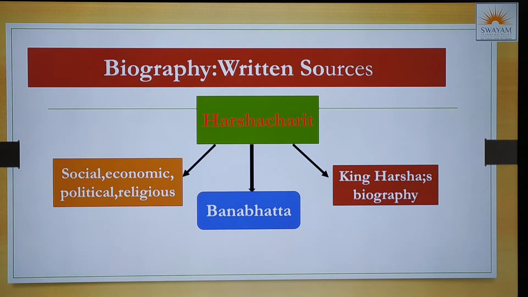Means, in short, during the rule of King Harsha, how was the society, the trade, the different rules and regulations formed by the king, the religion, what was the religious practice of the people, everything was written in this biography, and that biography is Harsha Charitra, written by Bhanabhatta, and it was pertaining to King Harsha.